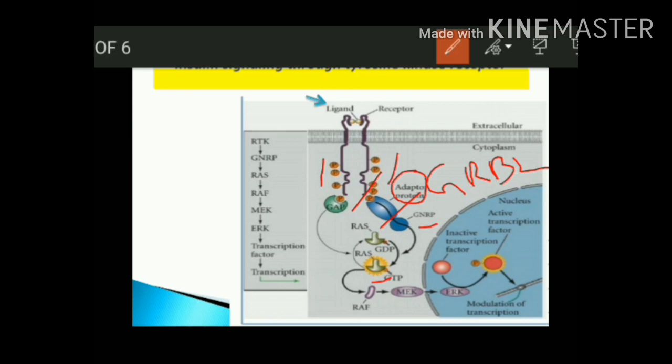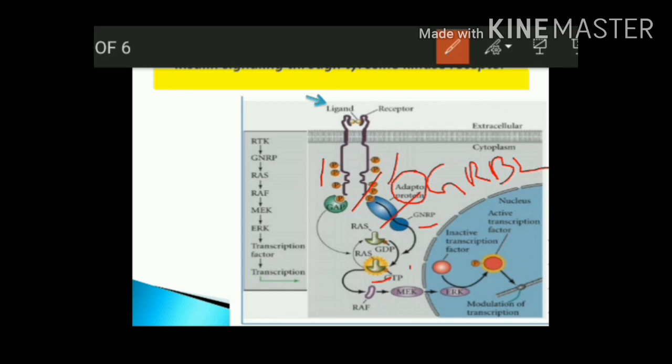So RAS GTP is converted back to RAS GDP with the help of GAP protein. Full form of GAP is GTPase activating protein. That means GAP cleaves this GTP so that RAS can convert back to RAS GDP. Again RAS becomes inactivated.